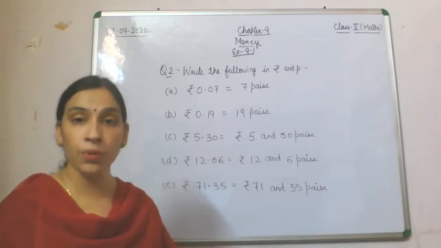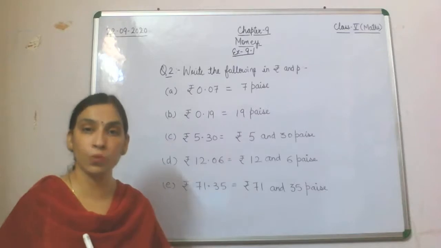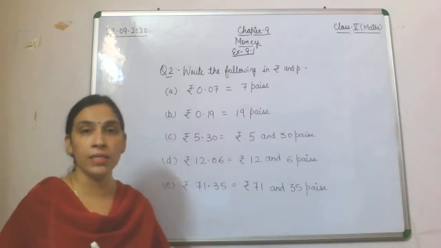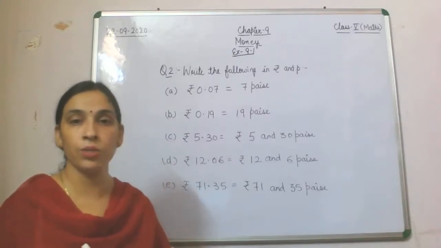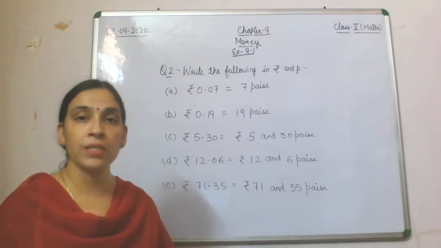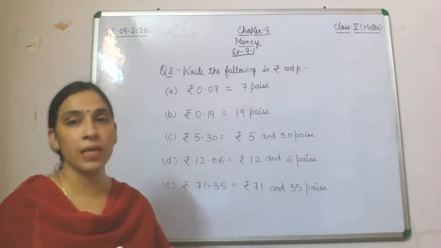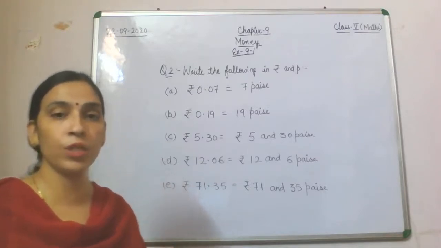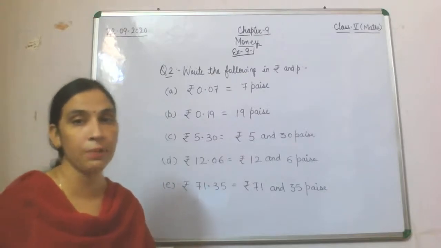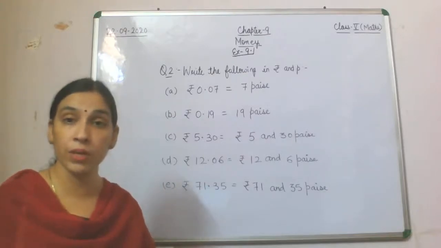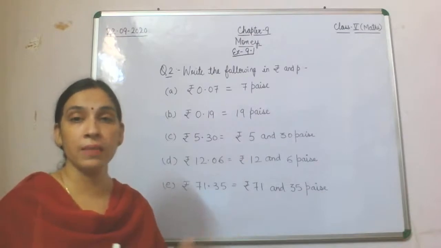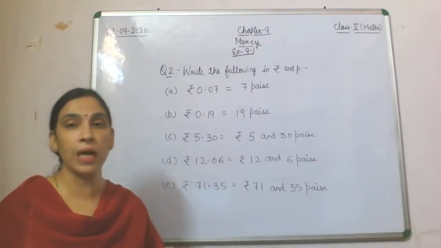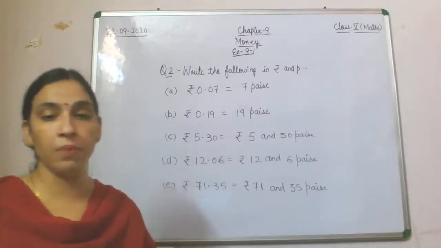How to read it out, how to write in words, all these things we have understood today. So today is the introductory class, and that's why we have taken only 2 questions of exercise 9.1, that is question number 1 and 2. That is simply how to write in words and how to write in numbers.